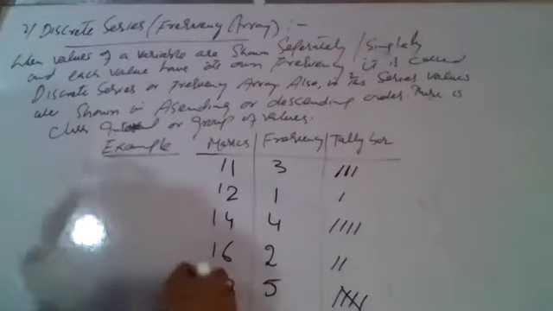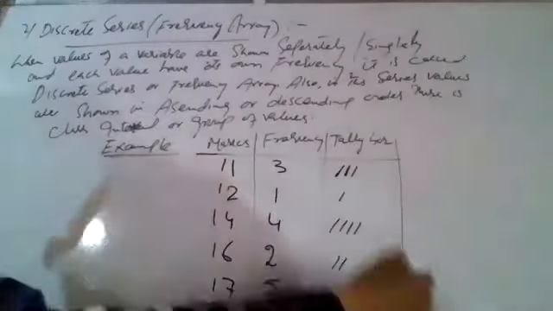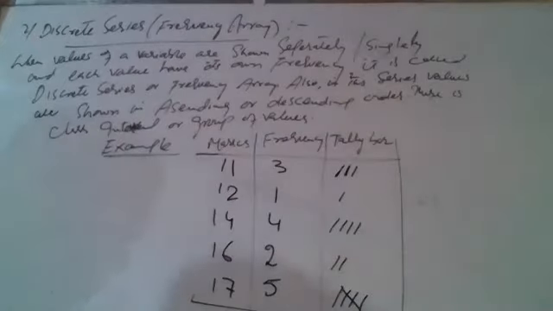So this is all about the frequency array or discrete series. When values of a variable are shown separately or singly, and each value has its own frequency, it is called discrete series or frequency array. In this series, the values are shown in ascending or descending order.